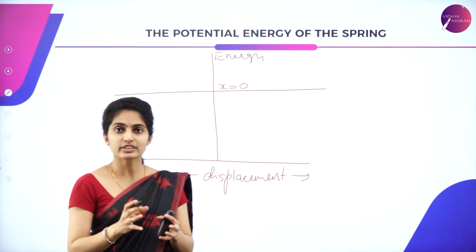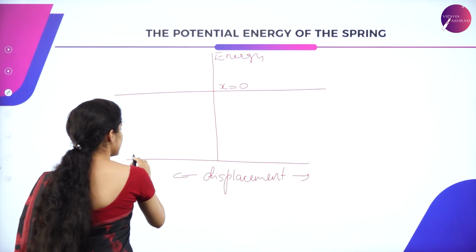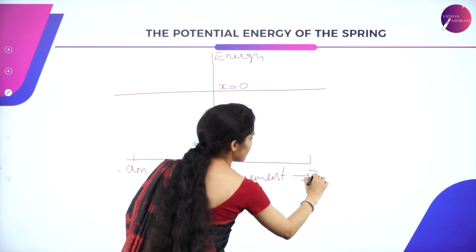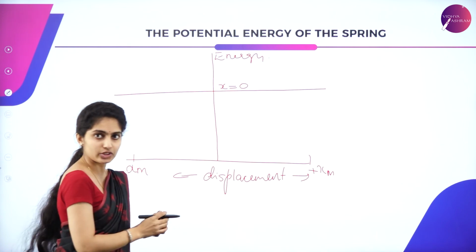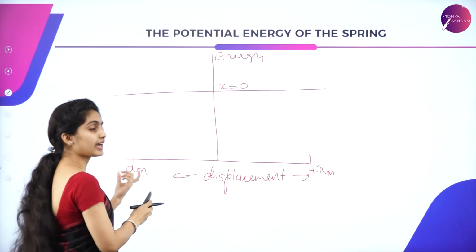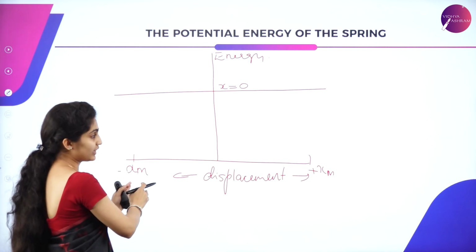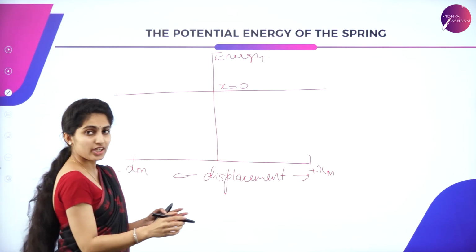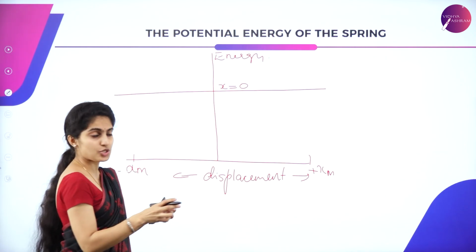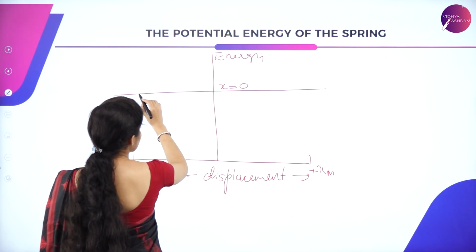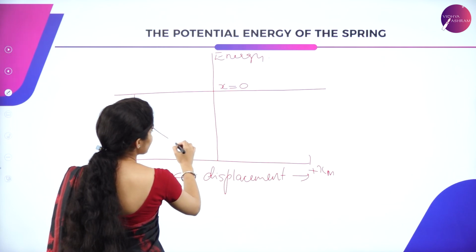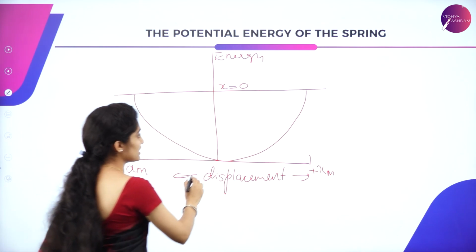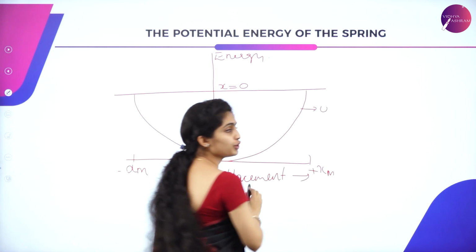Now you have got a graph which says that these 2 points are the extreme conditions, negative as well as positive. At the beginning, the kinetic energy is said to be 0 and the potential energy is very high, and at the center it becomes 0 and again it increases. So this is the curve of potential energy U.